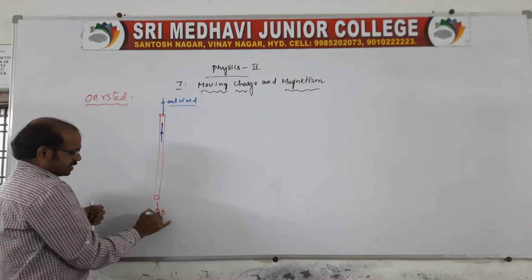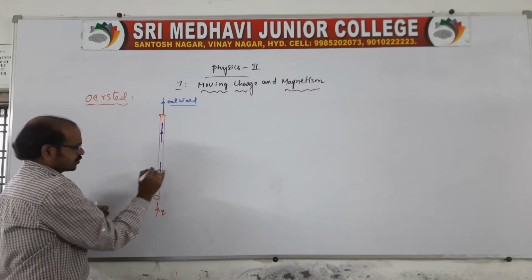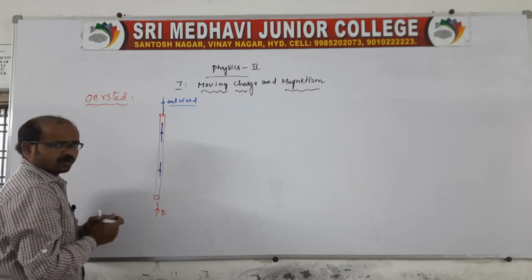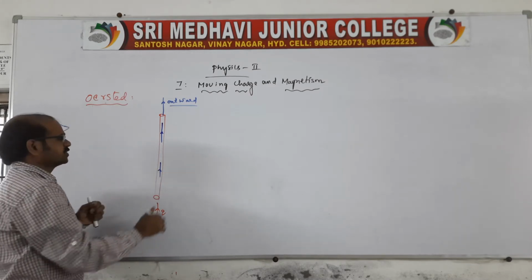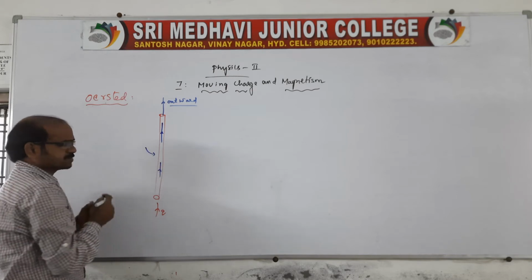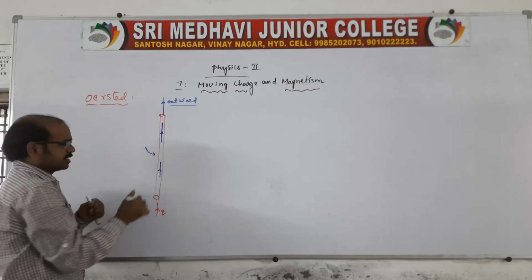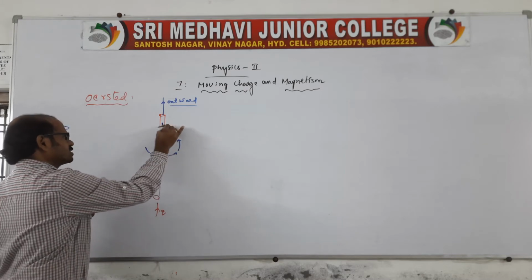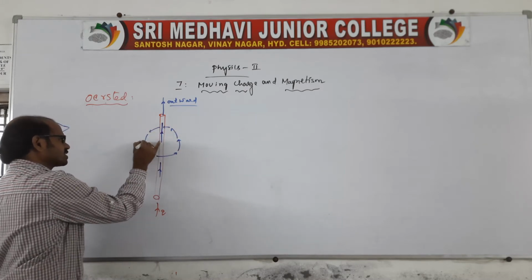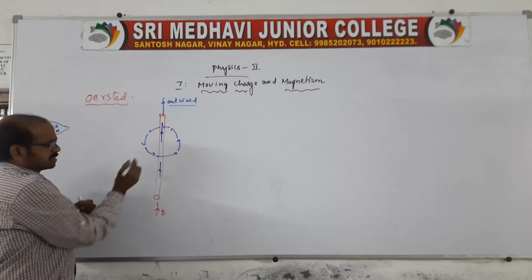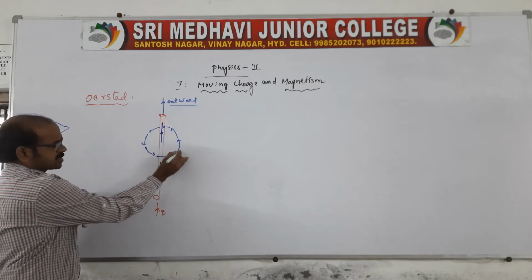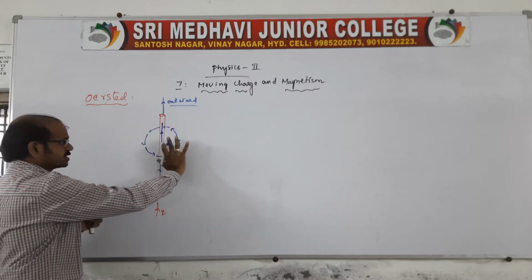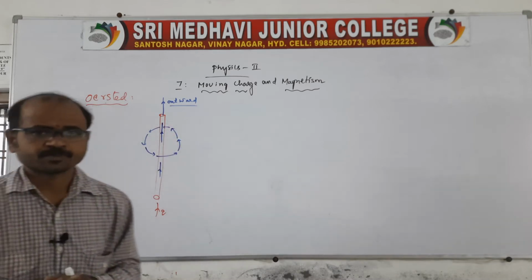When current is flowing through the conductor, all the needles get arranged in the form of a circle, a concentric circle. The north is attracted by the south, and this north is attracted by the south, and like this all the needles are arranged in the form of concentric circles.